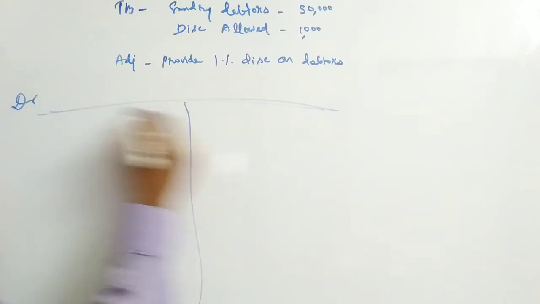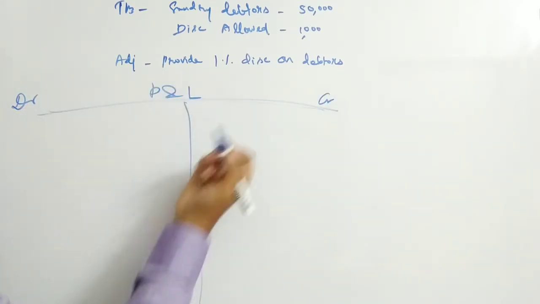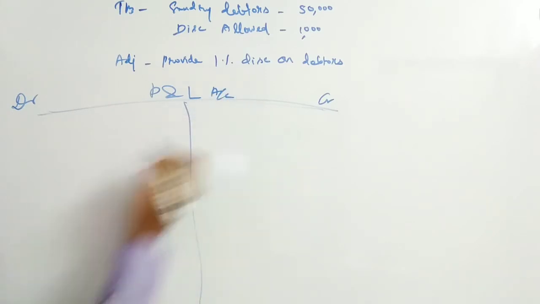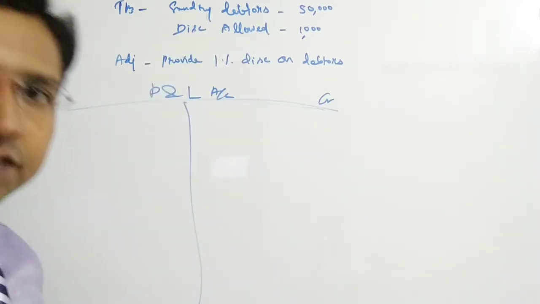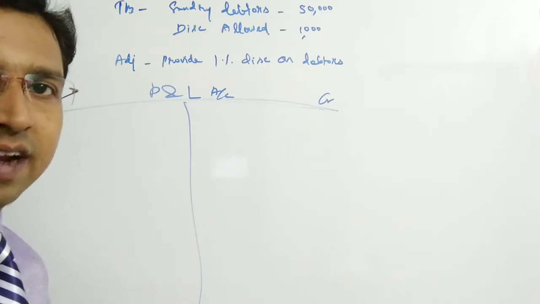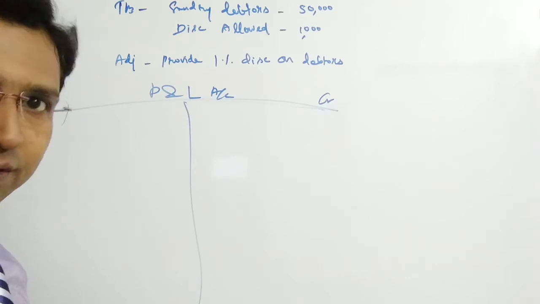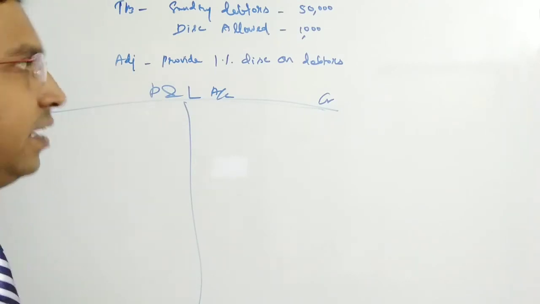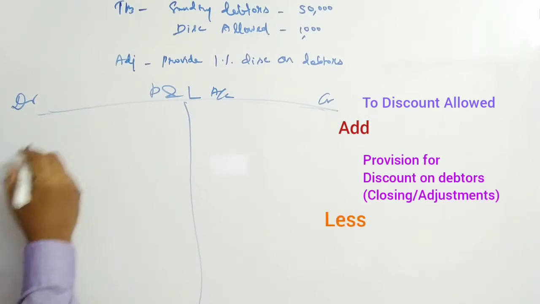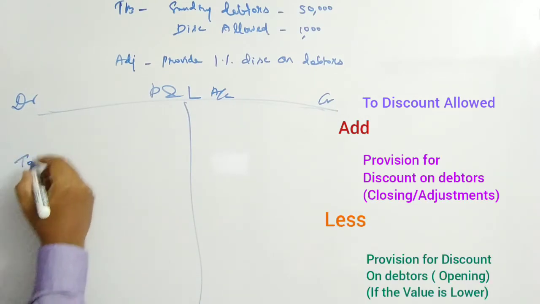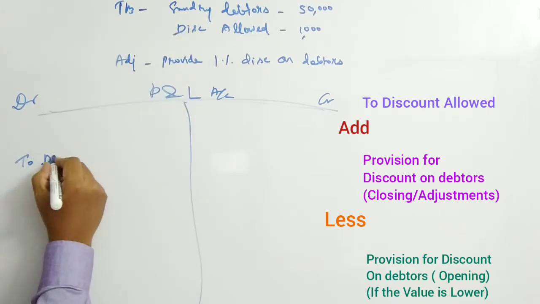This is debtor, this is creditor, profit and loss account. Same as far as provision for bad and doubtful debt is concerned, we are adding the existing bad debts and the new write-off bad debts with the provision for bad and doubtful debts, isn't it? In the same way here, discount allowed is getting added. Let us start with 2, discount allowed, which is given on the trial balance.